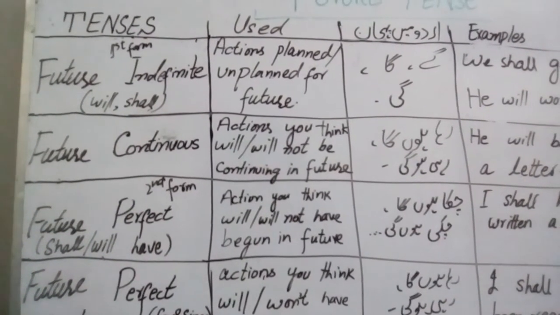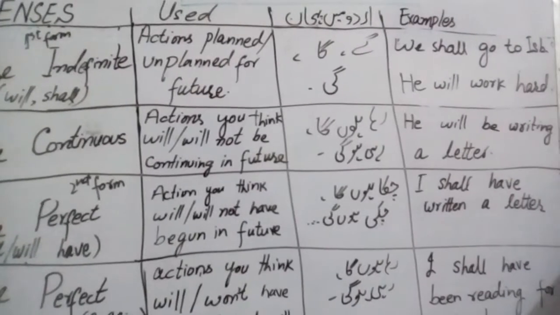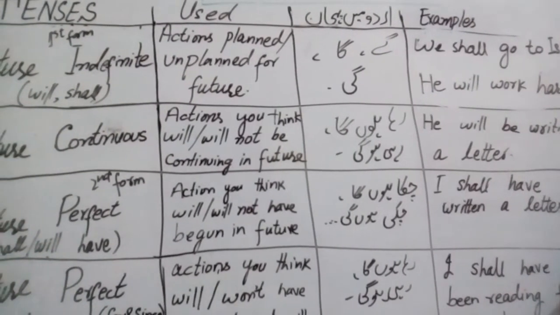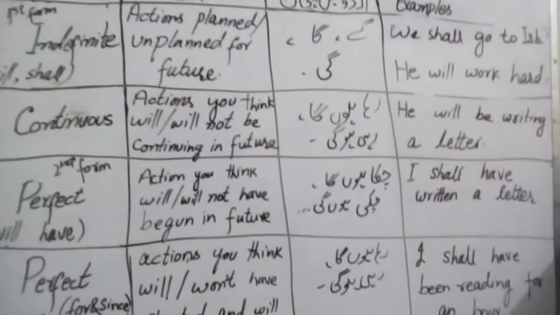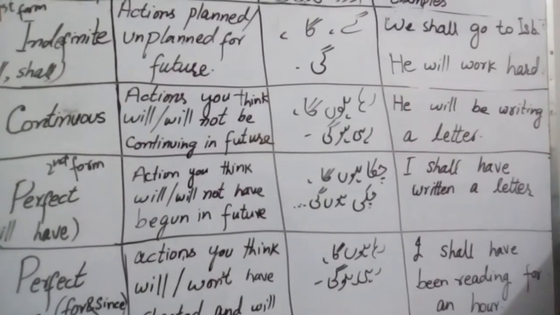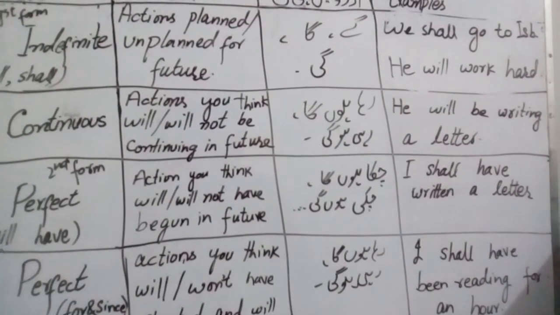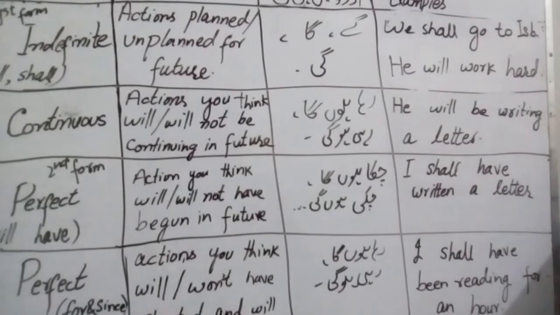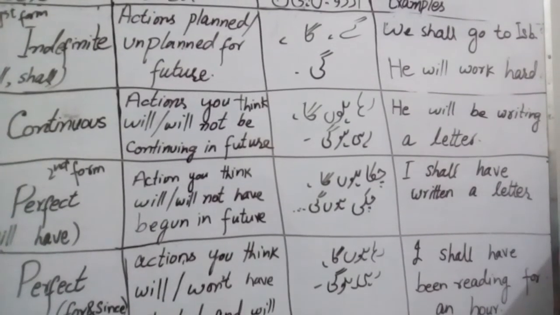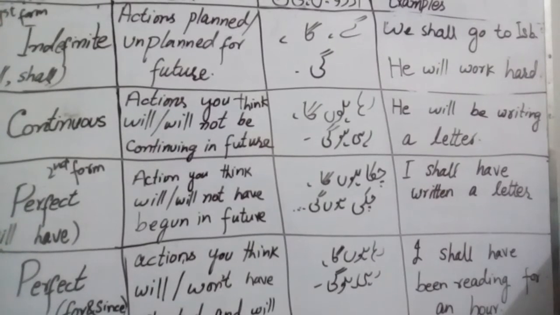Examples may be: I shall have written a letter, he will have taken tea, she will not have washed her face, will the lion have devoured all the sheep?